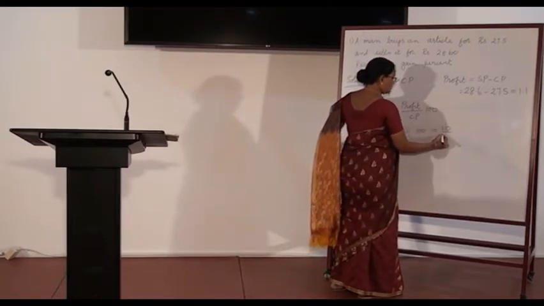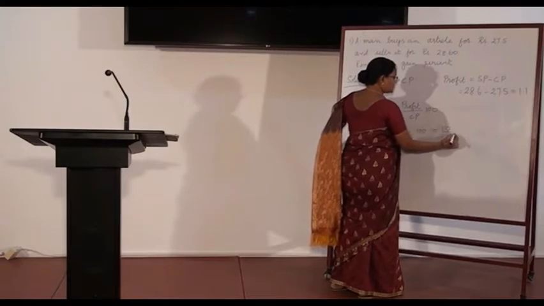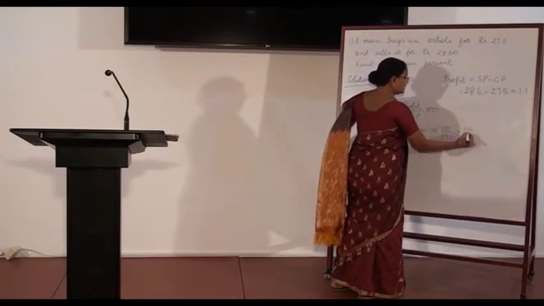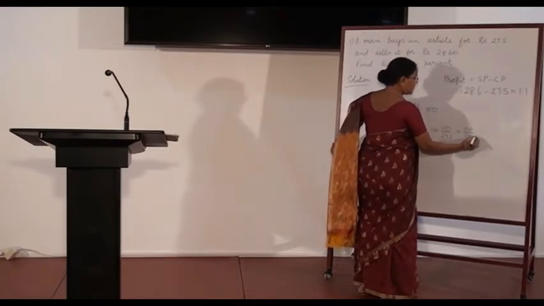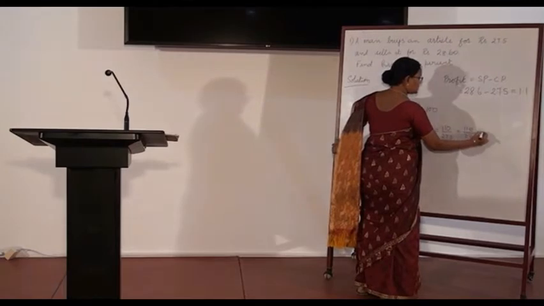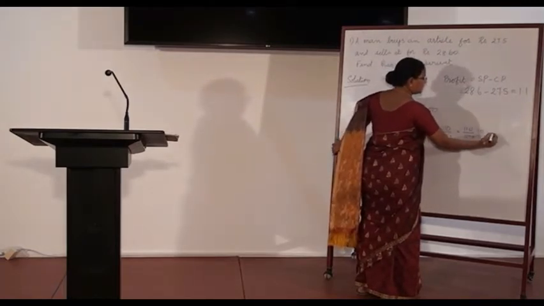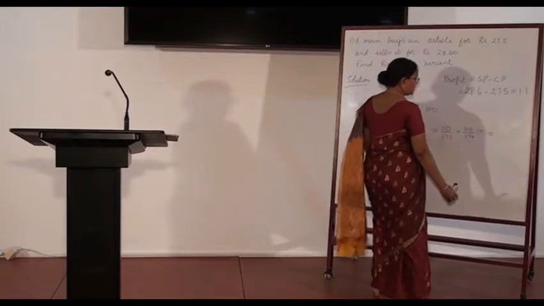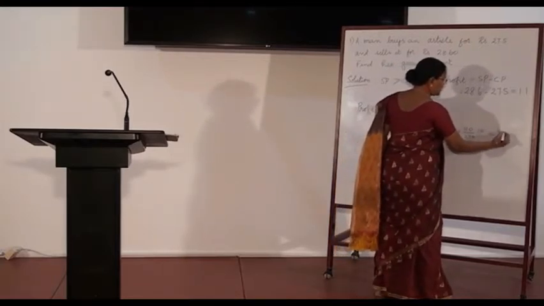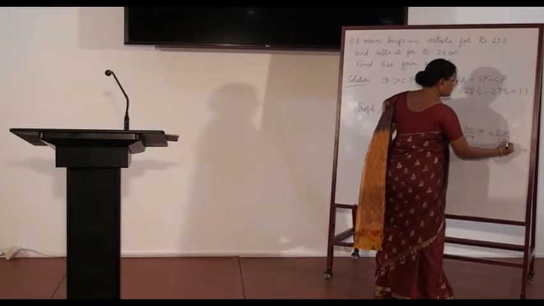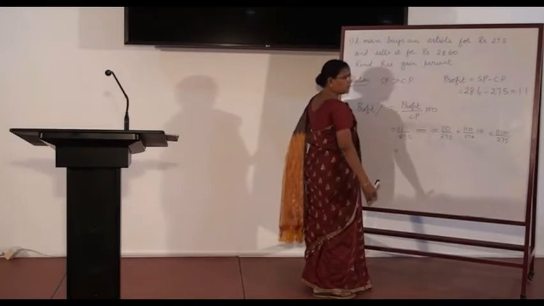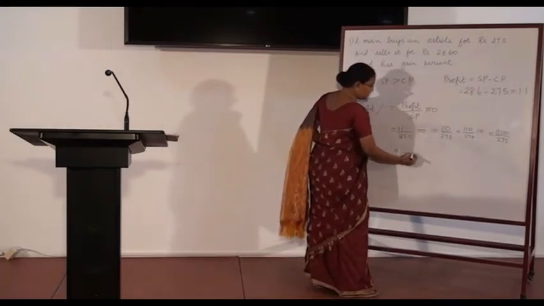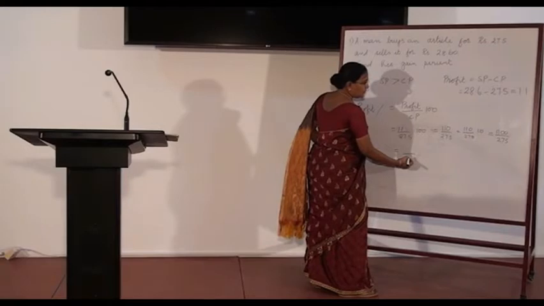Divided by 27.5. So its value is 110 by 27.5, which is 1100 by 275. Simplify this, we get the value. Divide both numerator and denominator by 25. Both are divisible by 25. So the denominator becomes 11.